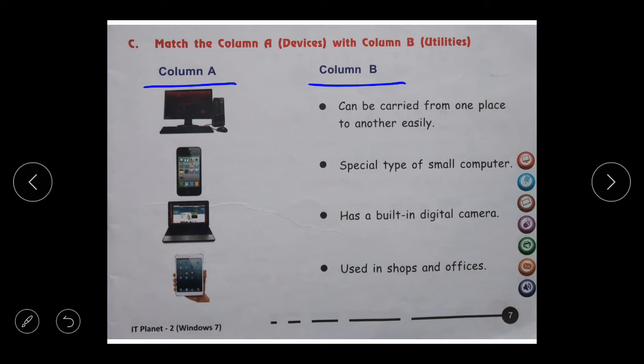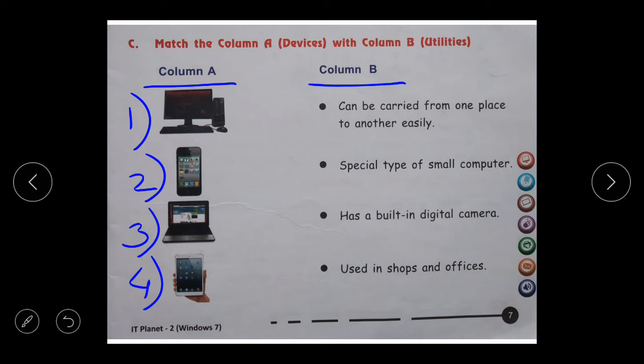How? Let's see. In column 1 we will write numbers. We will write numbers for each image, and then we will write the correct number.